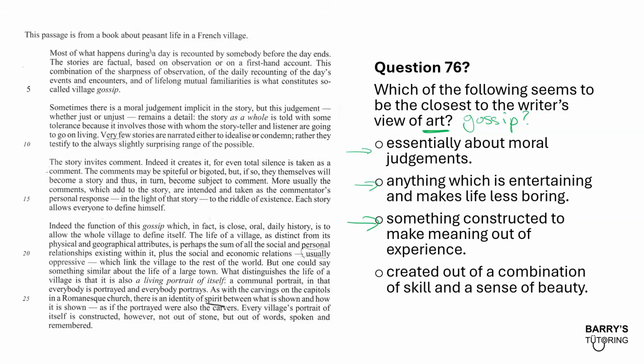Let's have a look at C. Something constructed to make meaning out of experience. Now here, the words meaning and experience, maybe that's better, especially meaning, because remember, the whole function of gossip is that the village is able to define itself, which is very much about trying to get meaning. So that kind of makes sense.